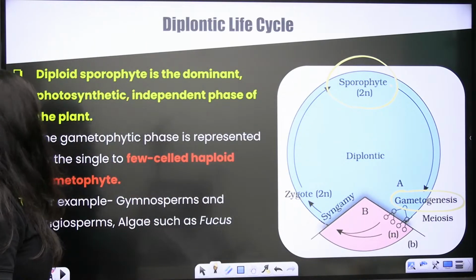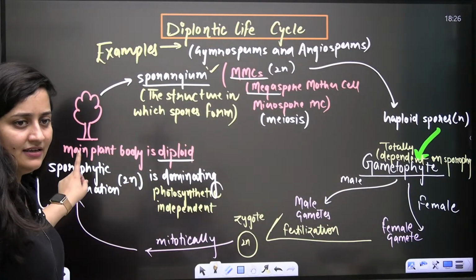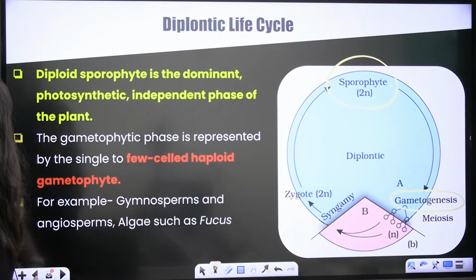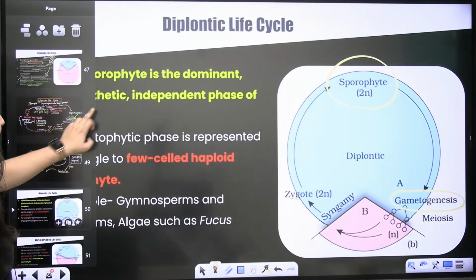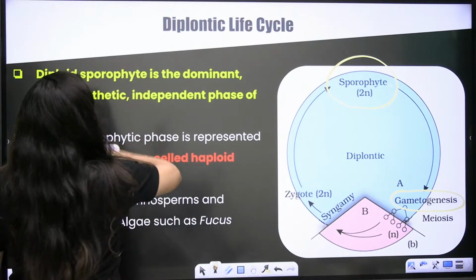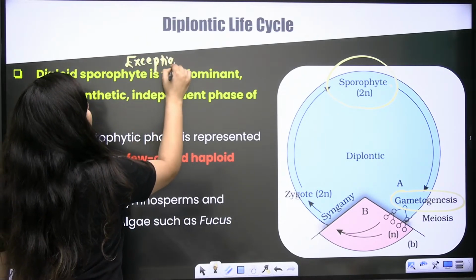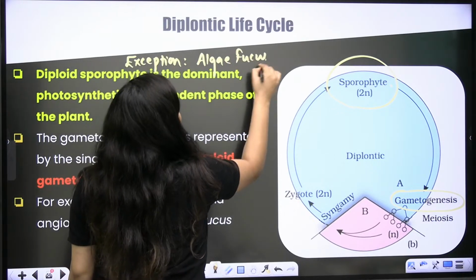So here in this flow chart we have explained it in detail. Gymnosperms and angiosperms are the examples. One algal exception is also there. Do you know that? Fucus.